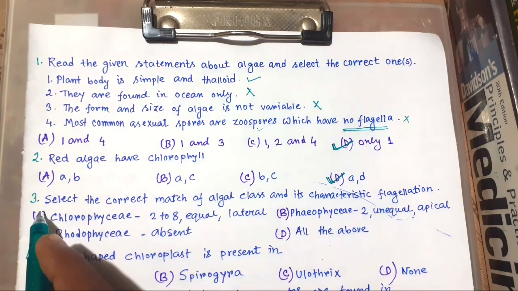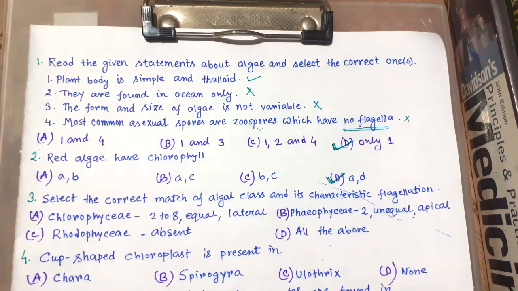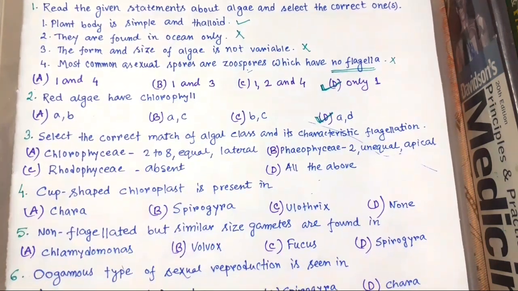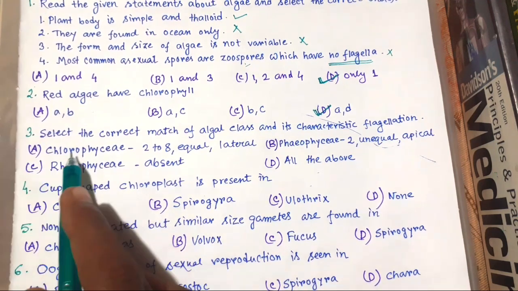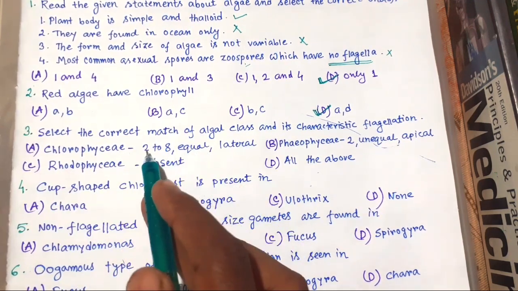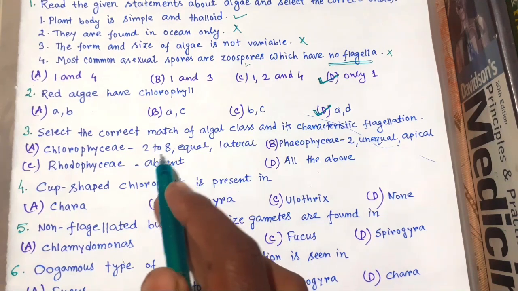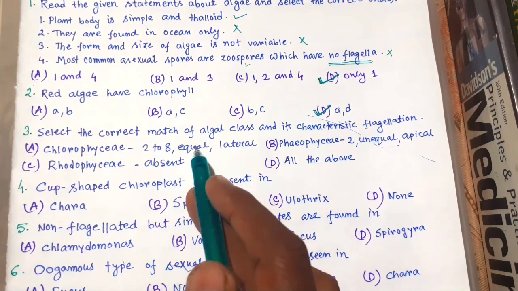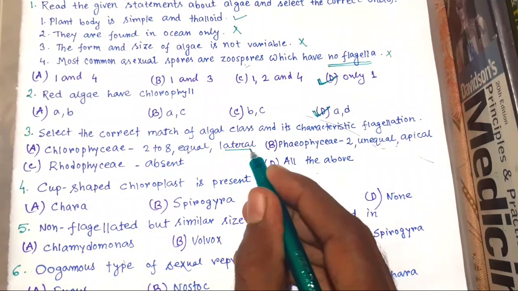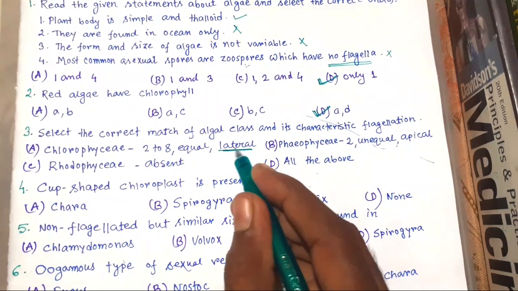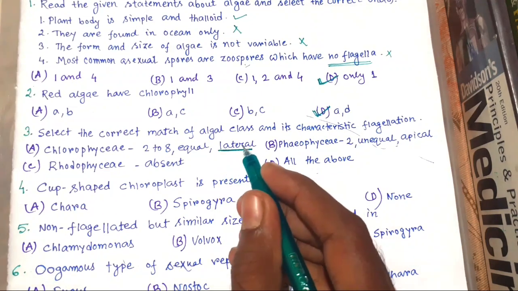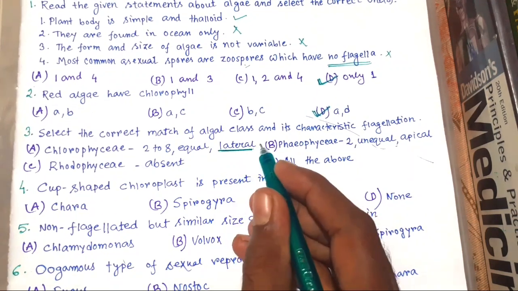Now number 3. Select the correct match of algal class and its characteristic flagellation. Chlorophyceae, 2 to 8 flagella, it is right. Equal, it is also right. But this is not lateral. They are placed apical, in apical position. This is not in lateral position. So this is wrong.